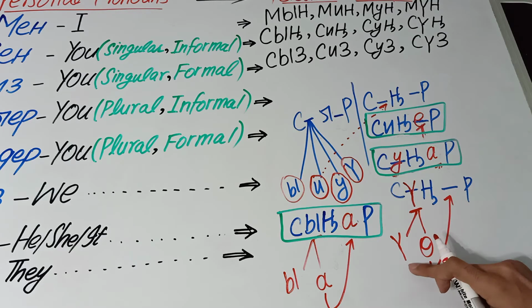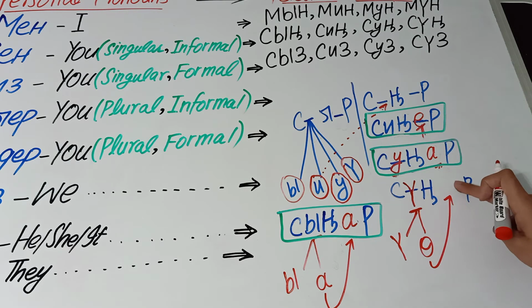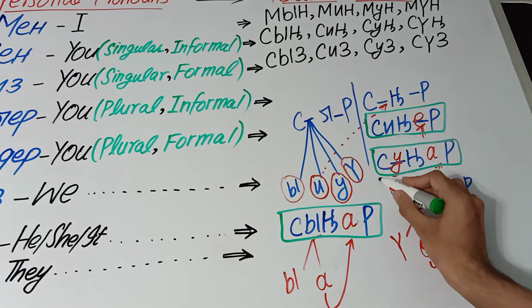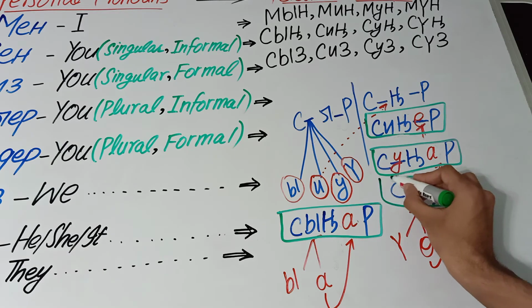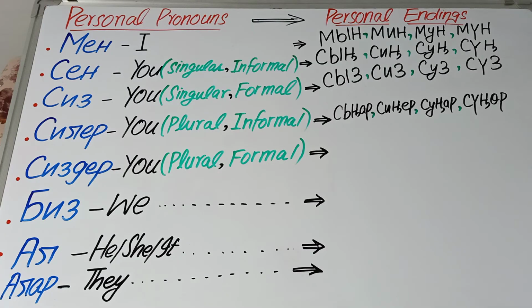Why? Because we cannot put u, we have already put u, so we will write here. So the fourth personal ending we have got is sungur. Okay, these personal endings, write them here sequentially. Okay, we have written them here.